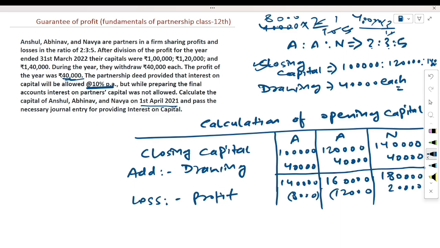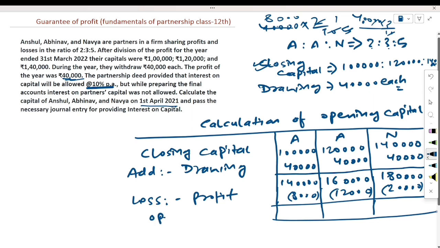We have to deduct this amount. After that, the balance amount will be the opening capital. 1,40,000 minus 8,000 is 1,32,000. 1,60,000 minus 12,000 is 1,48,000. And 1,80,000 minus 20,000 is 1,60,000. This is our opening capital.